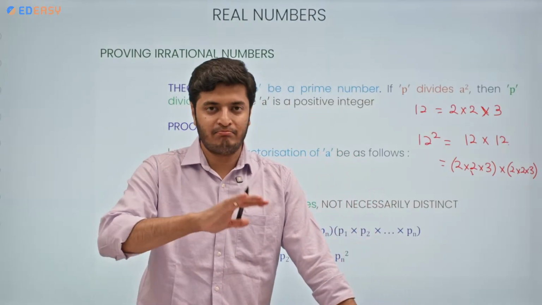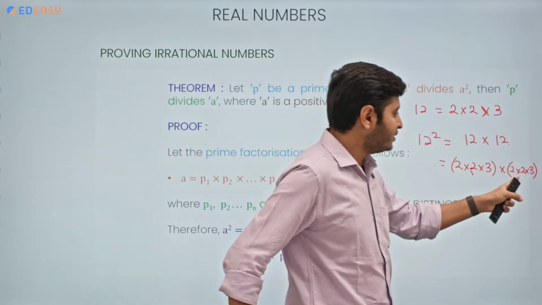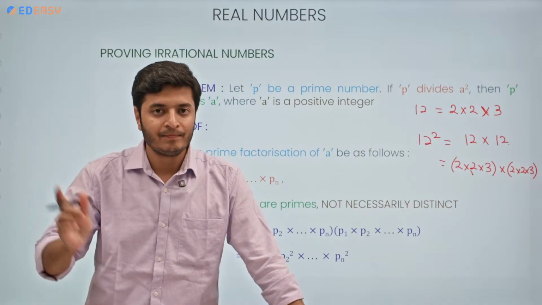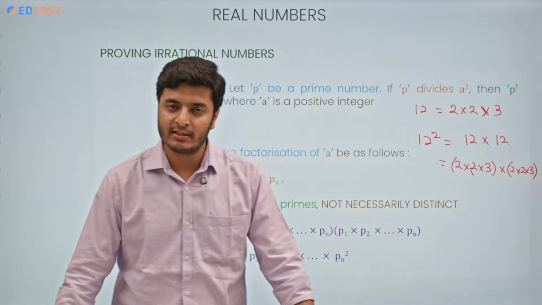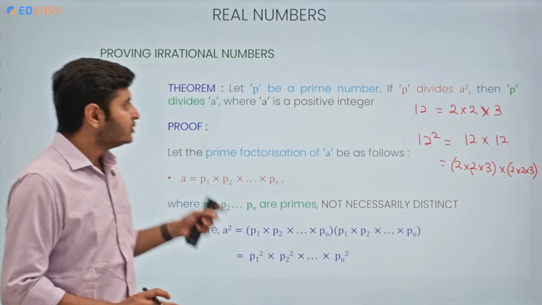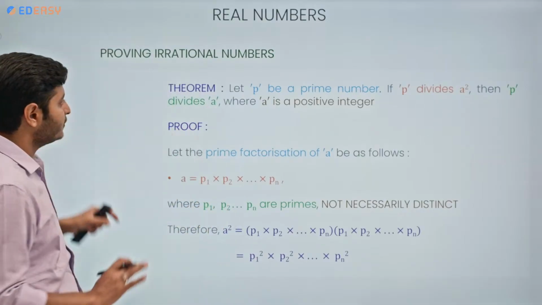So the main idea behind this theorem is, any prime factor which is present in the prime factorization of the square of any number will always be there in the prime factorization of the number itself without the square. This is the basic idea. So here we need to prove this first. Let me erase everything first.